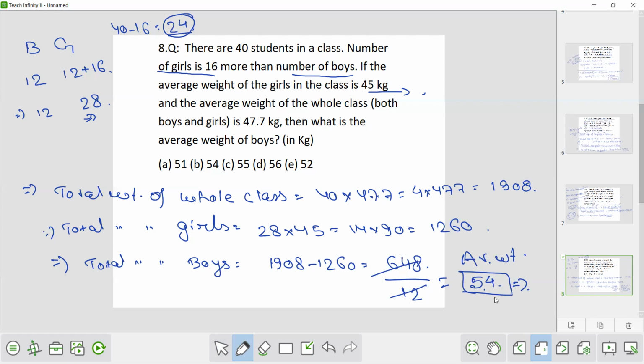Okay, so the answer is 54. Option B is the correct option.